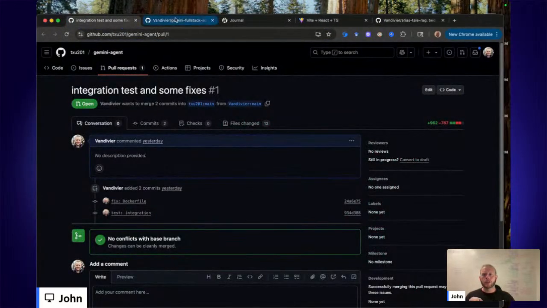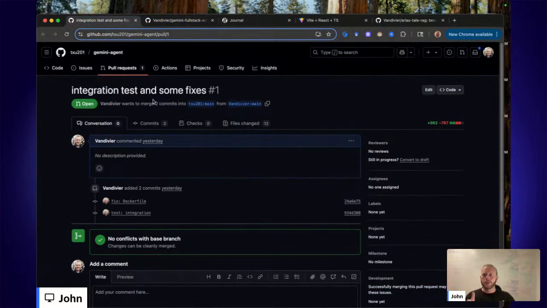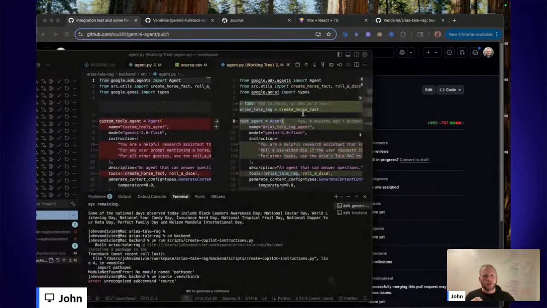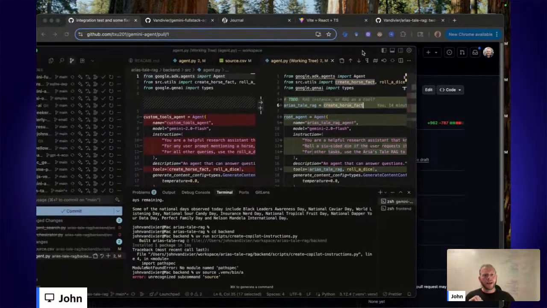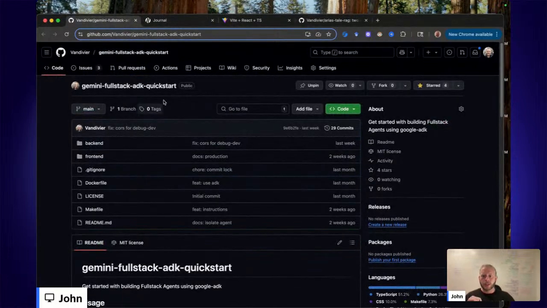Another thing that's interesting based on the history is I didn't rip the ADK Quick Start directly. I actually ripped it from this pull request that I did, which is in turn related to this. But you'll see something about horse facts. And that was a toy application that a student of mine, Shu, was working with. And so that's kind of like the latest. And that's actually where I literally pulled it from. So if you see something about horse facts and you're wondering what's going on, that's where it came from. But they ultimately descend from this upstream repository.